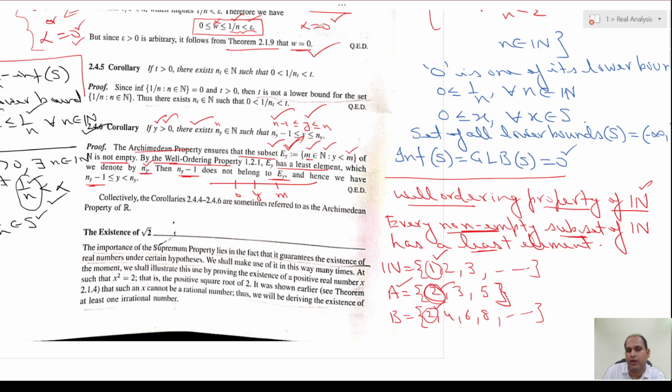Either it will be equal to y or less than y. Why? Because if it belonged to the set, then it would have to exceed y. So, we have this relation: n_y minus 1 is less than or equal to y is less than n_y. This simple result we need to do by quoting the well ordering property, and we will use it in proving this density theorem.